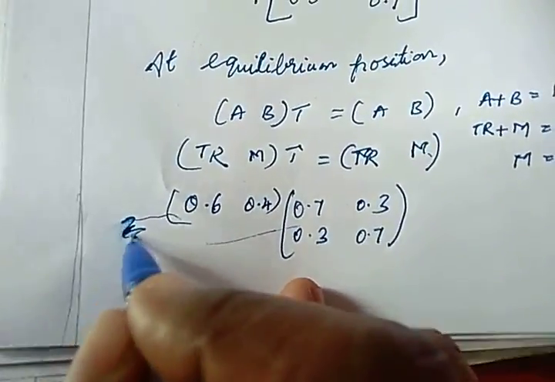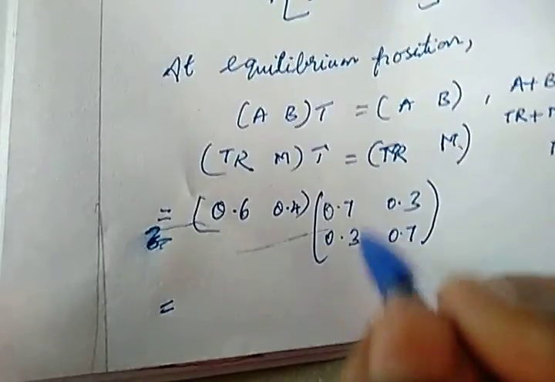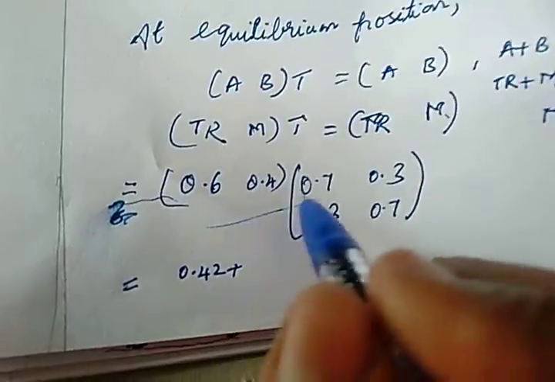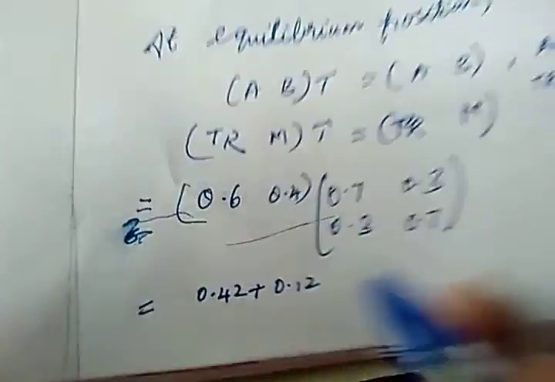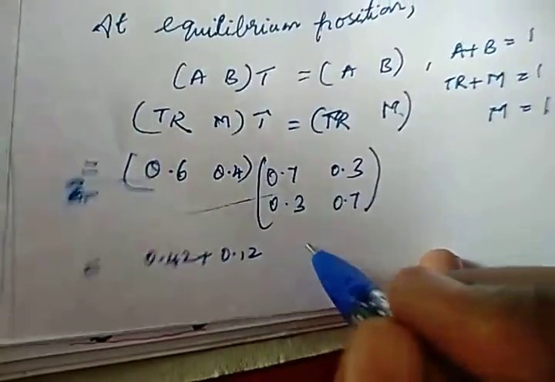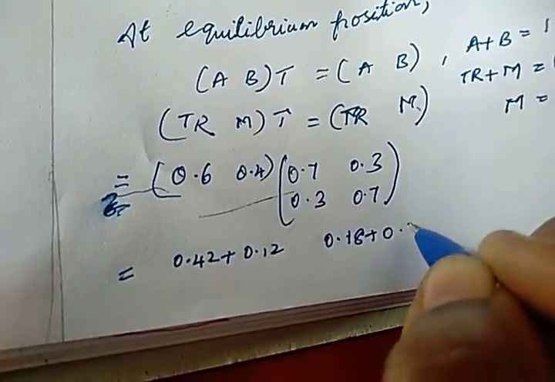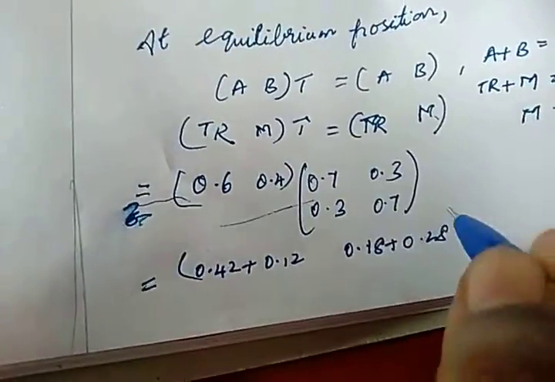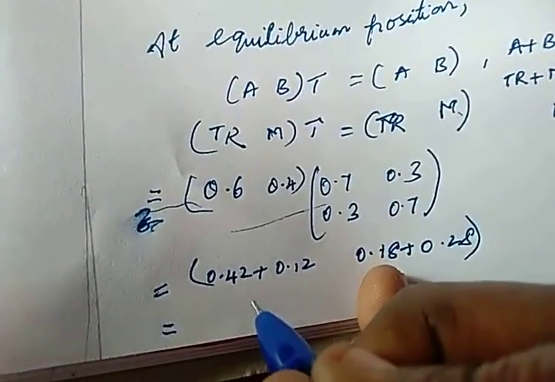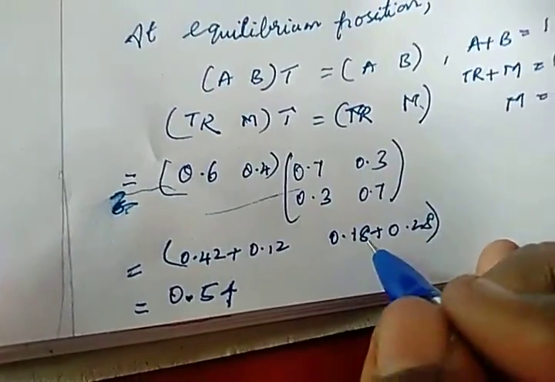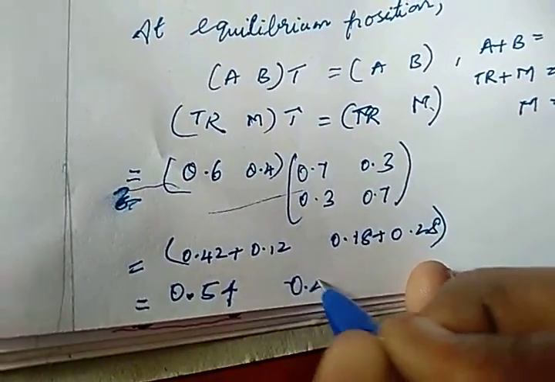Now multiply. First row, first column: 6 sevens are 42, so you will get 0.42, plus 4 threes are 12, 0.12. And first row, second column: 6 threes are 18, 0.18, plus 4 sevens are 28, 0.28. Okay, now add it up: 2 plus 2 is 4, 4 plus 1 is 5, 0.54, and when you add these two you will get 0.46.